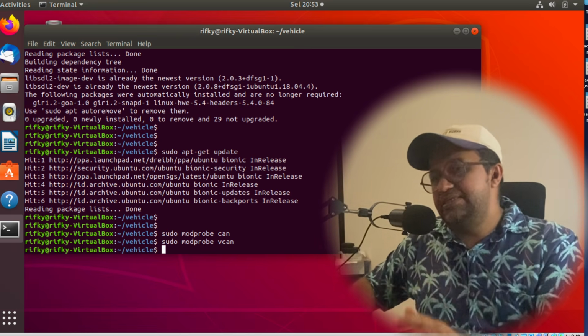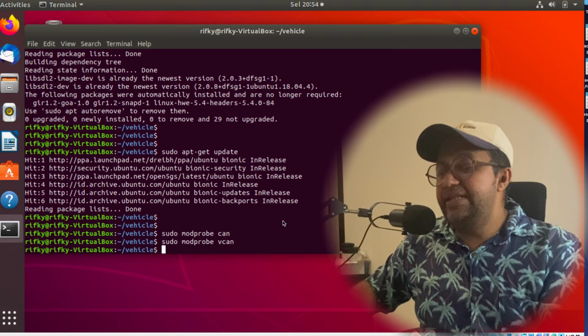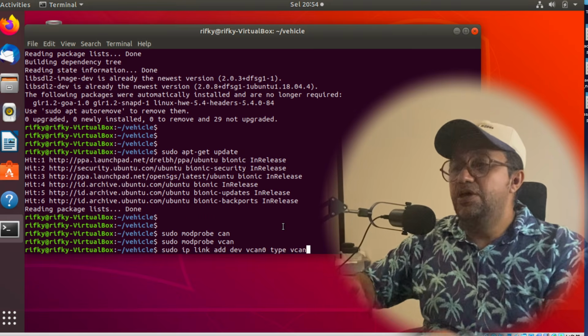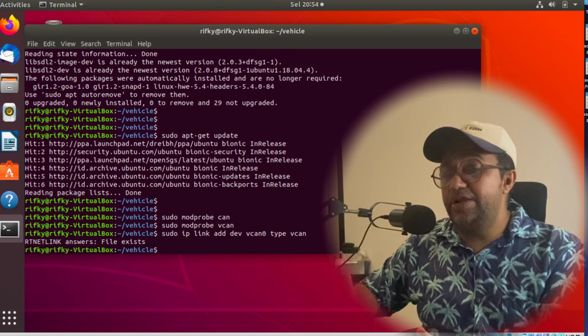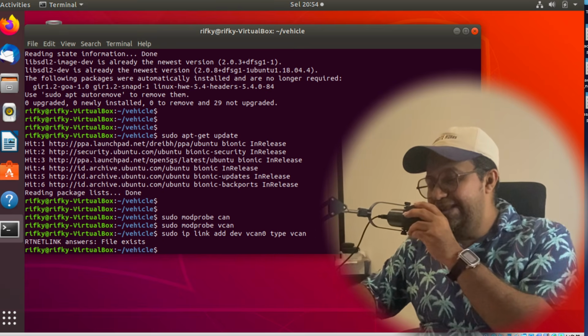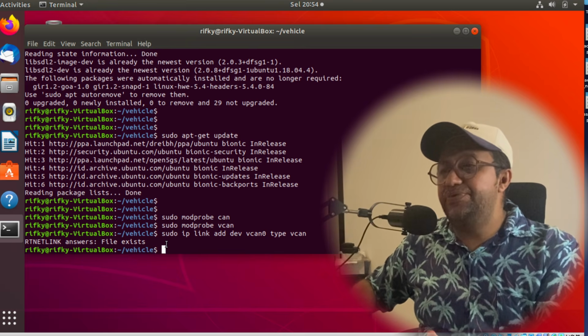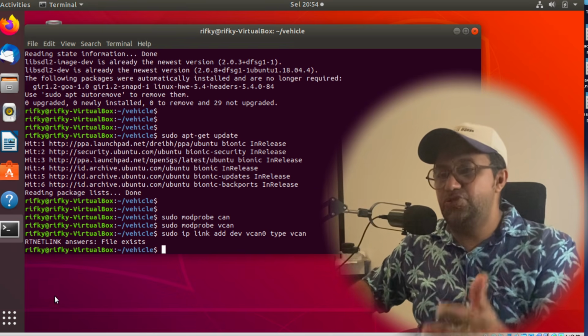Okay, the next step is, after I already ran modprobe for the CAN and the virtual CAN, I'm going to add the interface in the IP itself for sniffing, guys. Okay, I just open this. Oh, this already exists because I already added it earlier. If this is a success, then there will be no message like this. This is success because it's already existing. That's why you see this. So there's supposedly no issue.